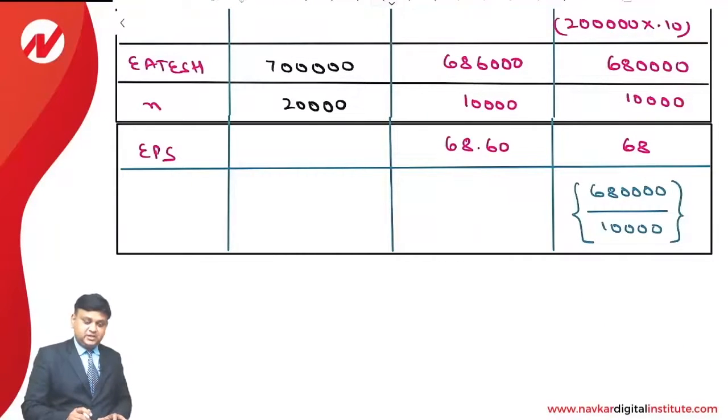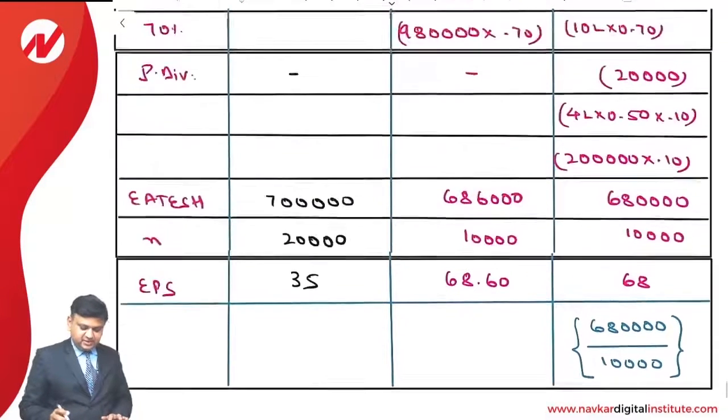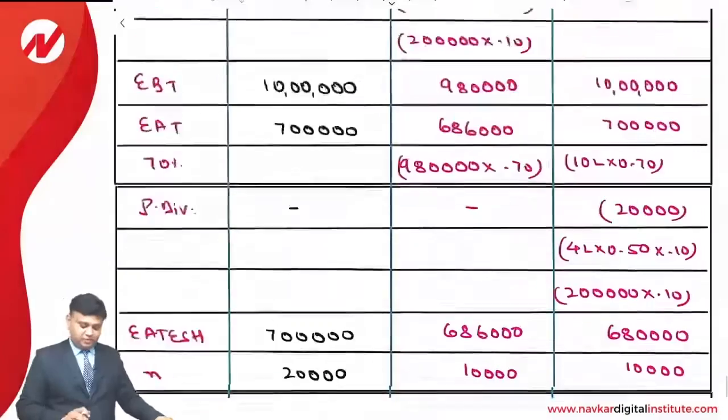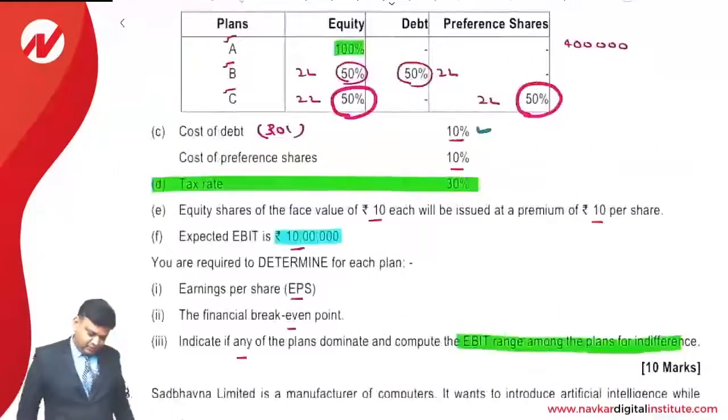That is 7 lakhs upon 20,000. That comes to 35. This is the way earning per share can be calculated for each of the financial plans. Okay.